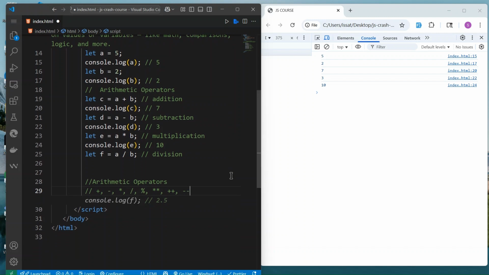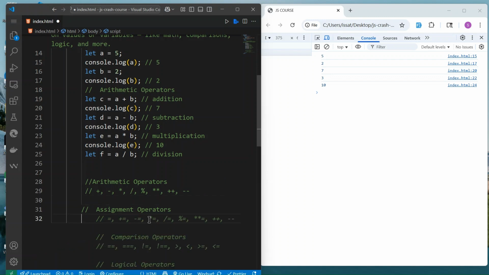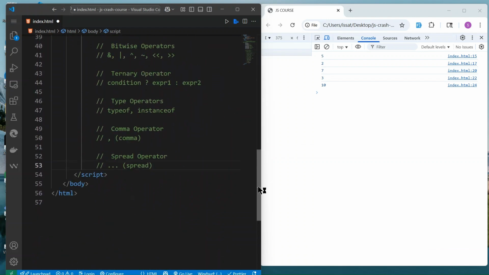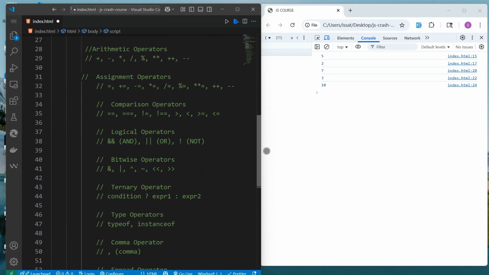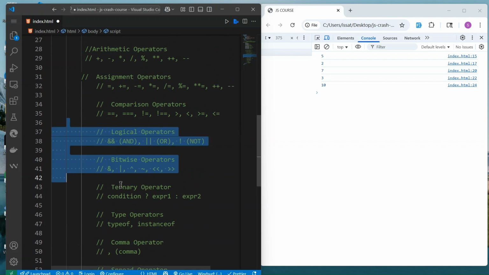What next? We also have assignment operators. My editor is using AI, so it's a bit tricky. Okay, we can keep this one and remove the rest.